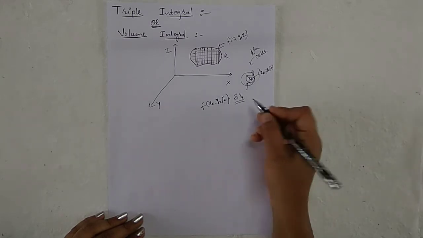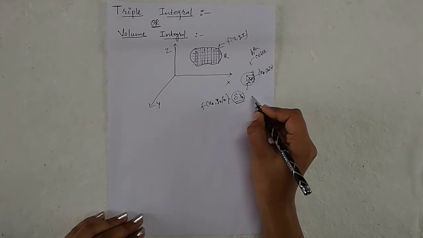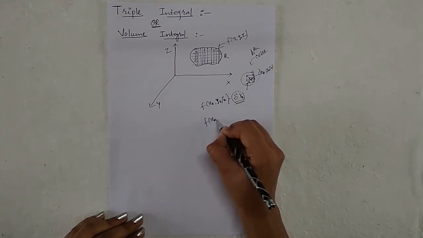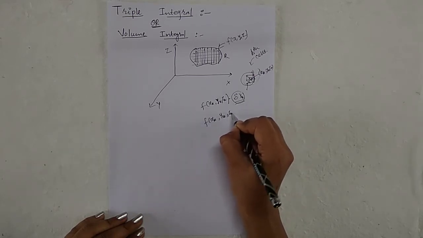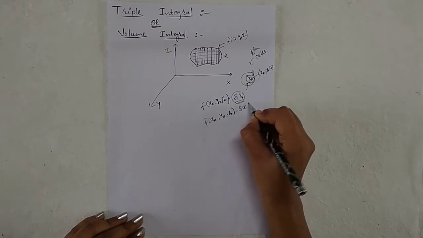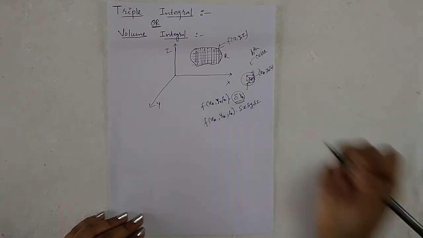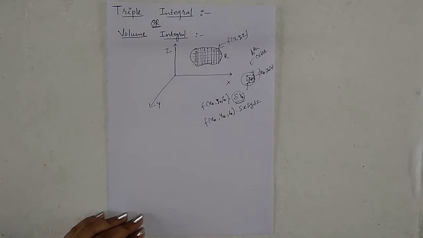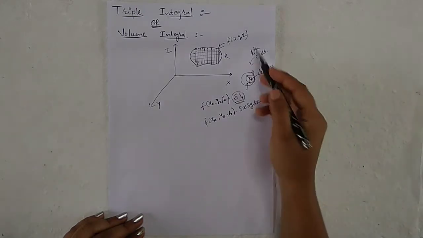You can write delta vk as delta x, delta y and delta z. This is only for the kth cell.